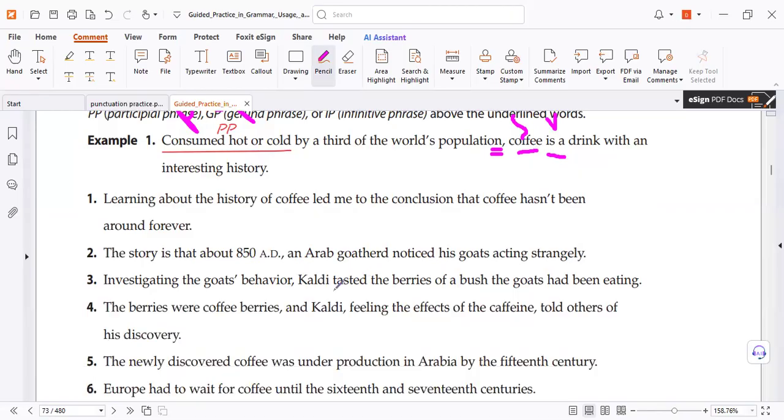Again, we need to test here. Who is investigating? So here's the verb.